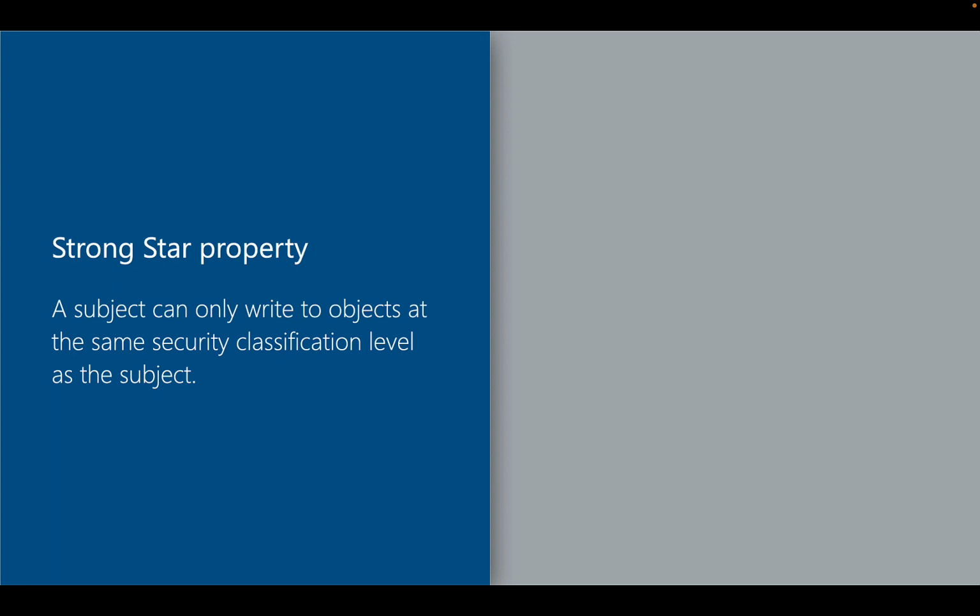According to the strong star property, a subject can only write to objects at the same security classification level as the subject, that is, lateral write: no write down, and no write up. In other words, under the strong star property, subjects are prohibited from writing data not only to lower security levels, as in the basic star property, but also to higher security levels. This restriction ensures even stricter control of information flow.